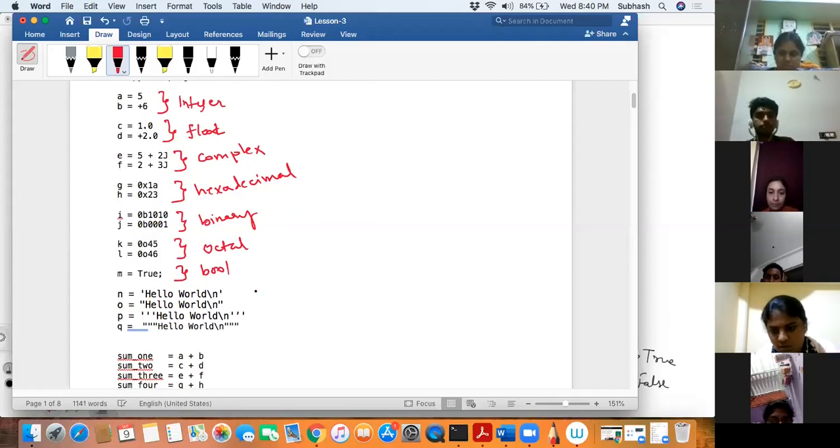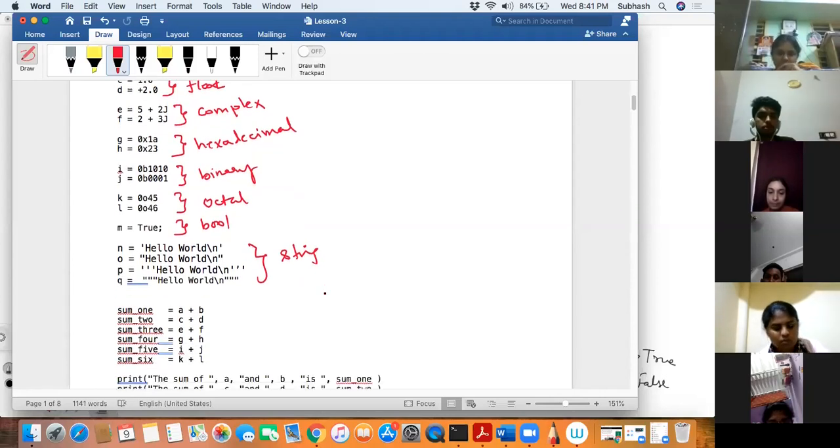Okay, now what is this? What are these constants? There are 4 different ones over here. They're all representing your string constants, a group of characters put together. Right, now what am I doing? I'm adding all. So first one, and then the second, and then the third, like this.